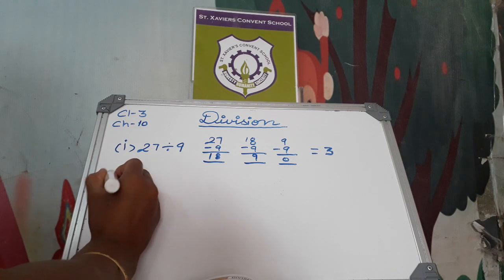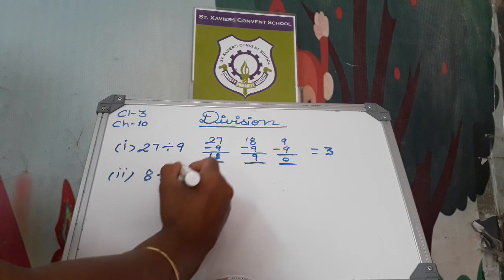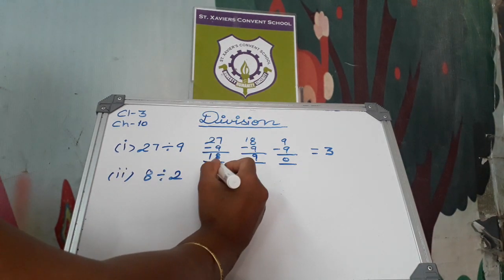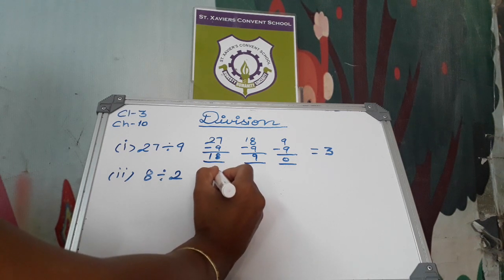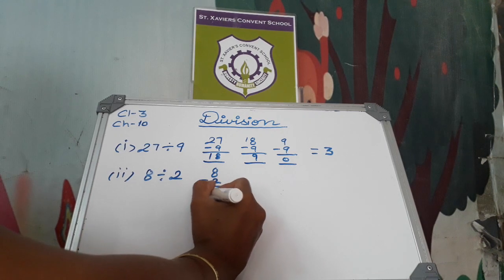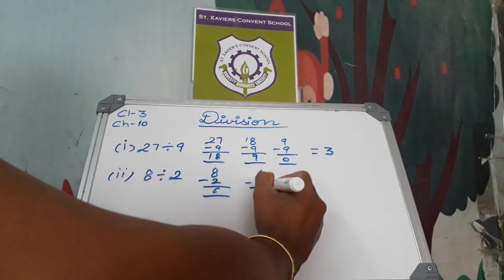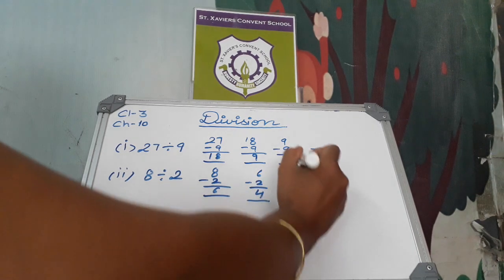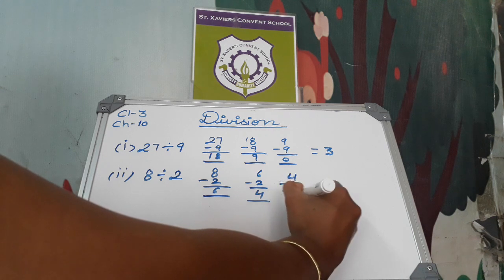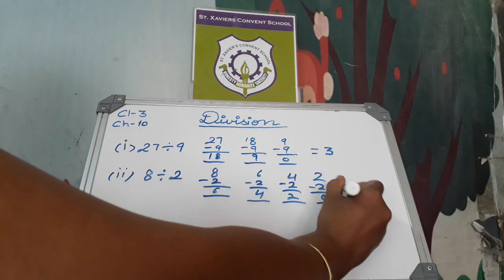Now see number 2, 8 divided by 2. We have to subtract here. 8 minus 2, the answer will be 6. 6 minus 2, the answer will be 4. 4 minus 2, answer will be 2, and 2 minus 2, answer will be 0.